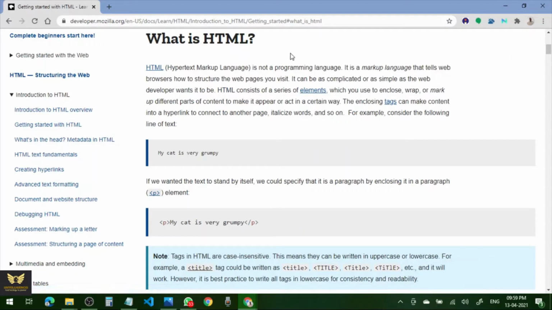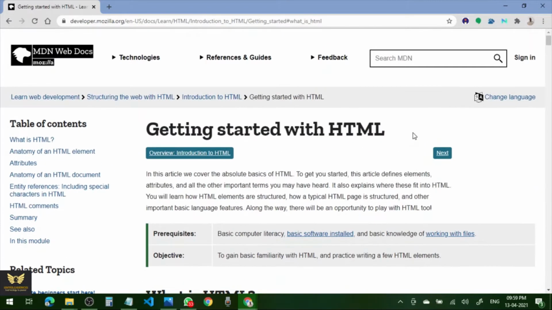Getting started with HTML, MDN Web Docs is a very good online resource material for web technology. If you want to learn web development, you need to start with the basics of HTML, CSS and JavaScript. For HTML, it is one of the best resources. Not only HTML, for HTML, CSS and JavaScript, MDN Web Docs are the best resources. Now let us see the basics of HTML.